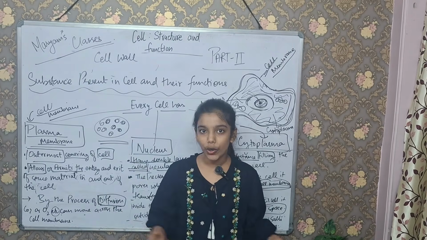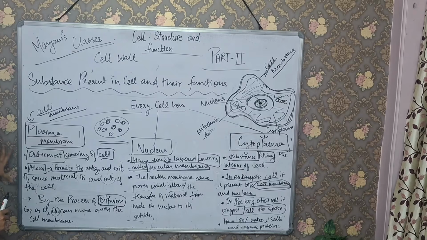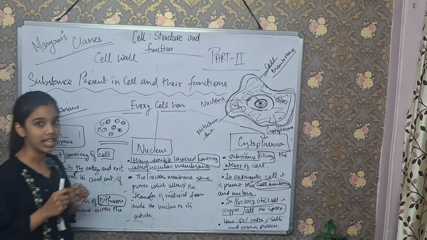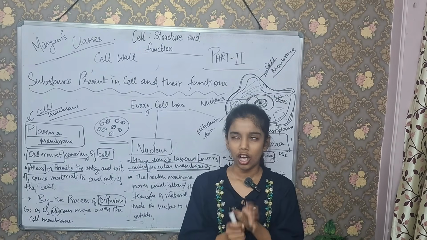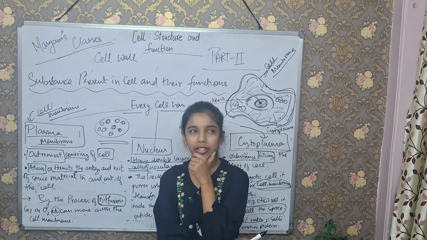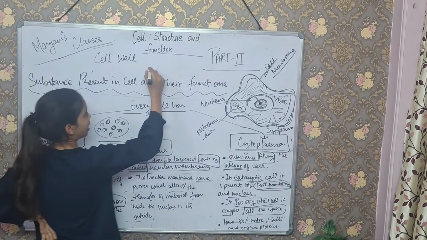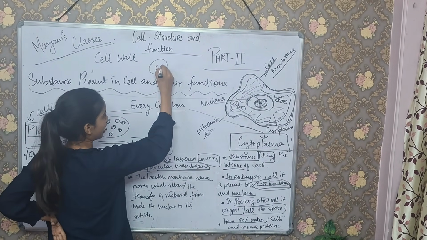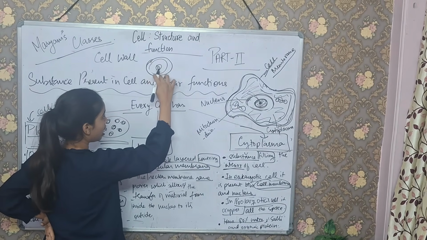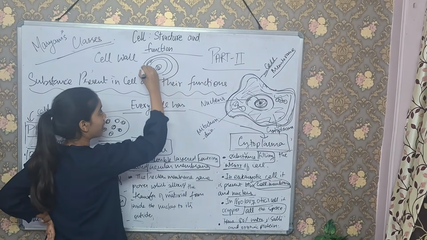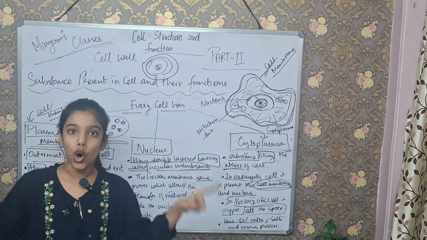Guys, do you know that the plant cell also has a plasma membrane as the outermost covering of the cell, but it has one more layer that covers the plasma membrane? What can that be? I will tell you. That is the cell wall. For example, here is a plant cell, here is the nucleus and this is the plasma membrane or cell membrane. It also has a rigid covering known as the cell wall, which covers the plasma membrane and protects the whole cell.